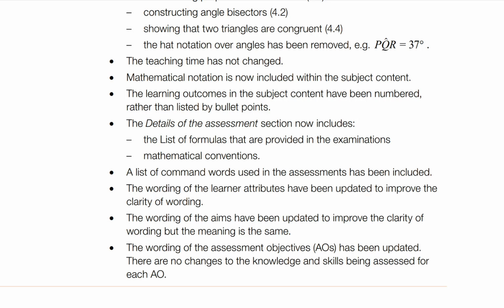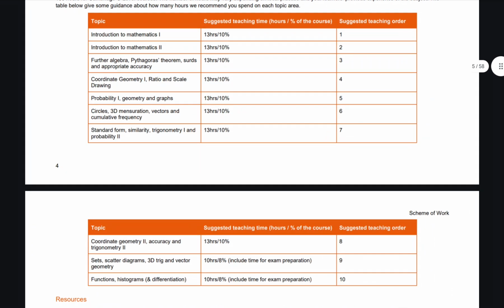Wait. So you can see, in total it becomes 130 hours. Okay, but from the 130, 6 hours are removed because those are used for practice and exam preparation. So in total, as a teacher, we can spend 124 hours teaching you, and in the remaining 6 hours you will do past papers, which is like three papers you would be doing.